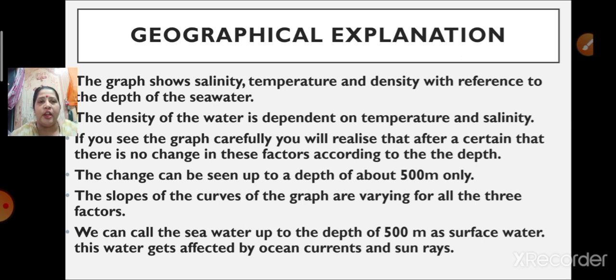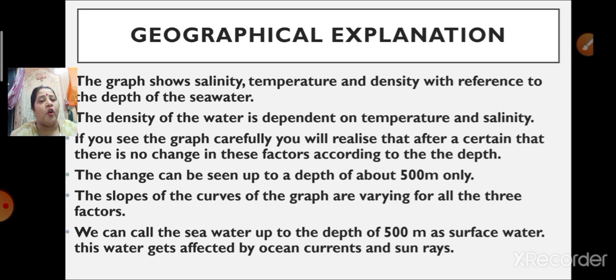Now, if you have seen the graph carefully, you will realize that after a certain depth there is no change in these factors. The change can be seen only up to a depth of 500 meter, as I just showed you. Now, the slopes of the curves of the graph are varying for all three factors, temperature, salinity and density. They are different from each other.